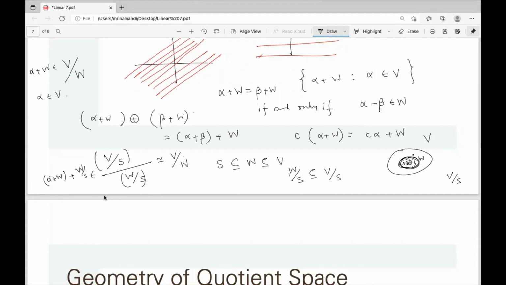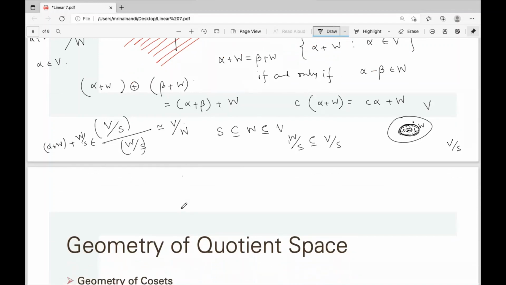This is a collection of sets, because alpha is a vector, and alpha plus W is a collection of vectors. Now alpha plus W quotient S is actually a collection of vectors. If we go up more layers, that is a collection of collections. We don't actually do this.